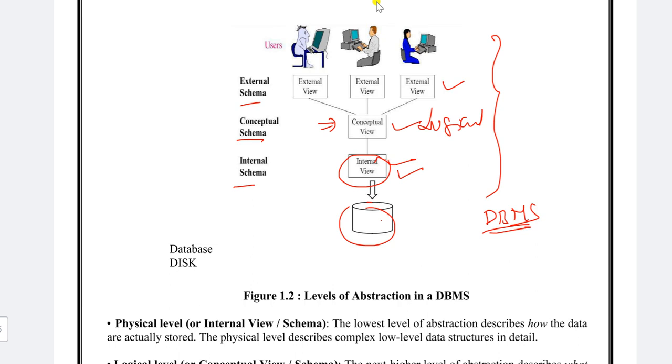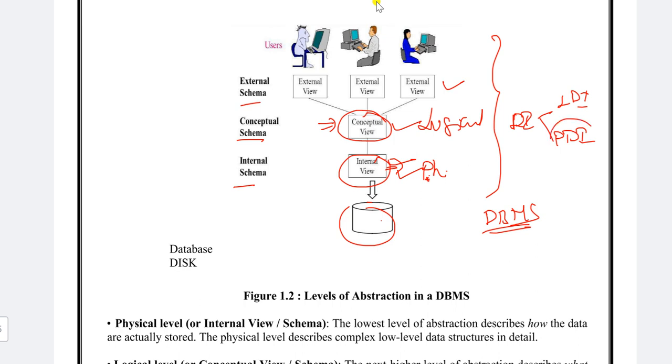What I explained here is data independence: we have logical data independence and physical data independence. This one is physical data. If you allow any changes in physical data, it does not change the conceptual view.